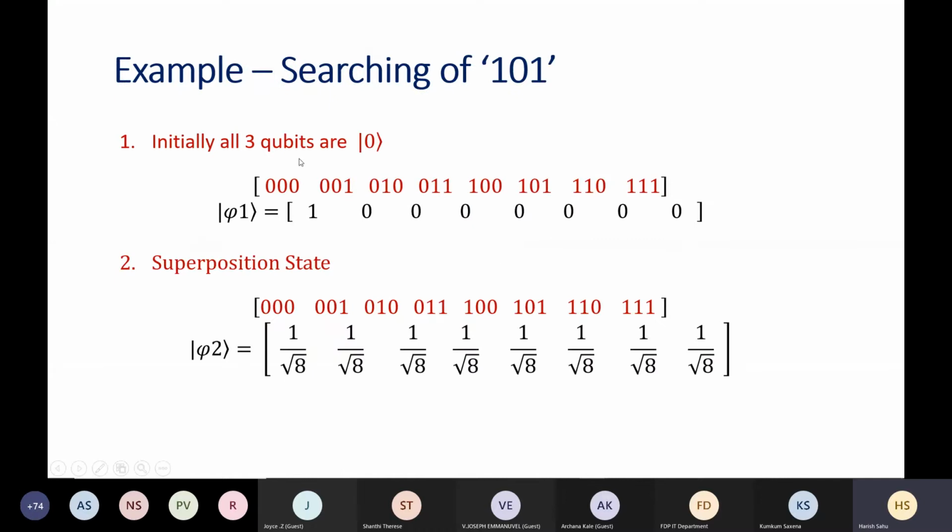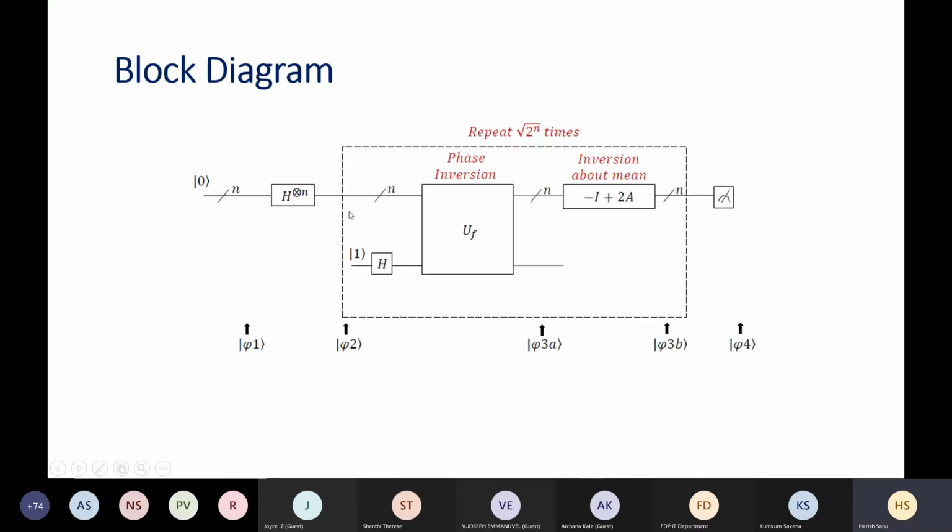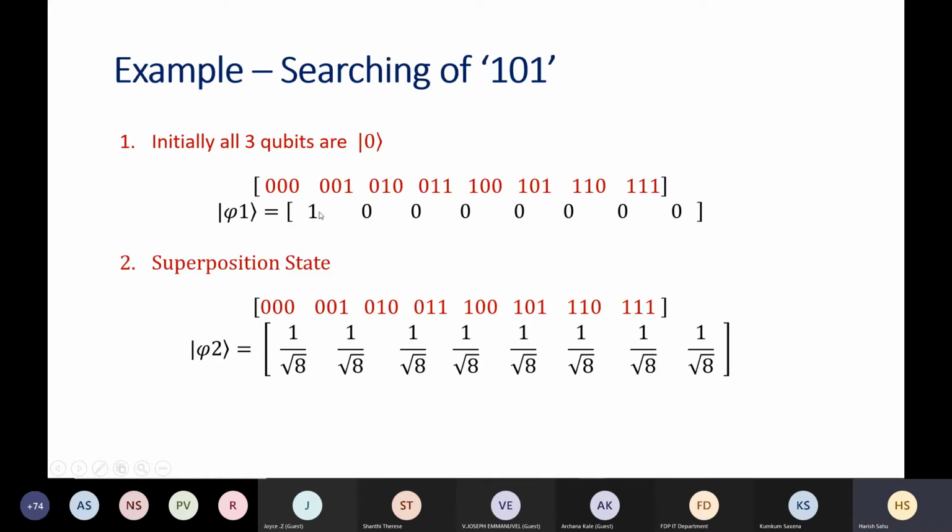Understanding this, this was our initialization step. Suppose the same function is there. Keep this in mind: our function f is basically x1, x2 bar, x3. So our x star is basically 101. Here we are taking a small example. In practical applications, this function will be complex, and you cannot easily tell this x star.